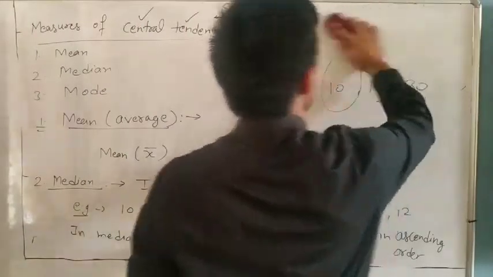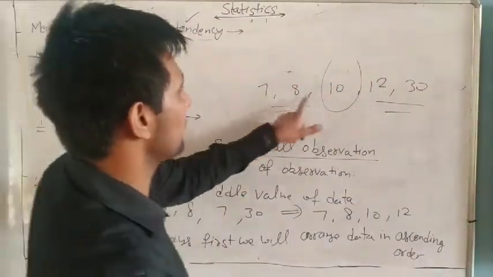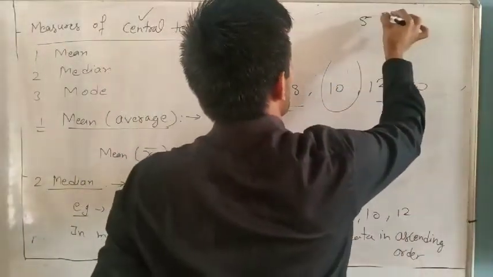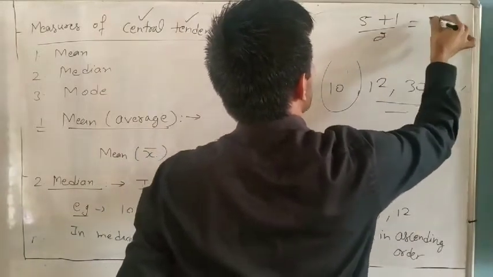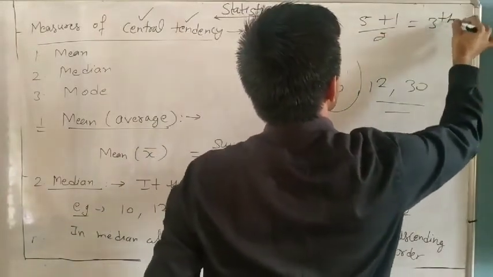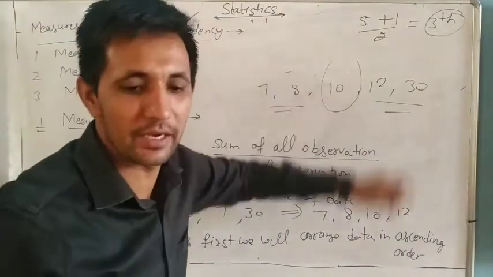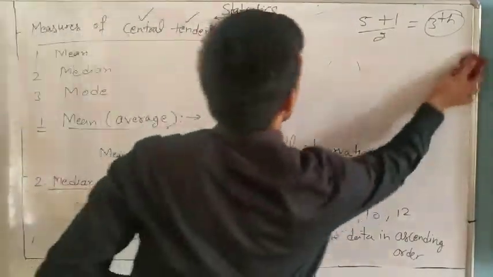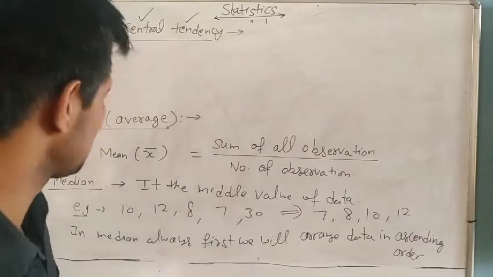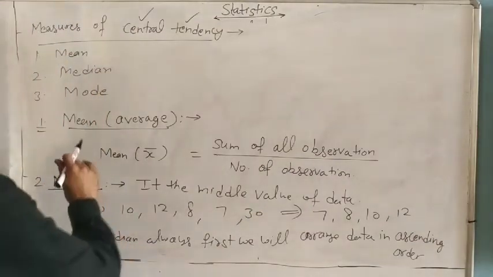If odd is given, it is very simple. Because odd, 1, 2, 3, 4, 5, plus 1 divided by 2. 5 plus 1, 6, 6 divided by 2 is 3. So it means which one? Third. 1, 2, 3. Right? So there are 2 cases. So the first case, note it down.